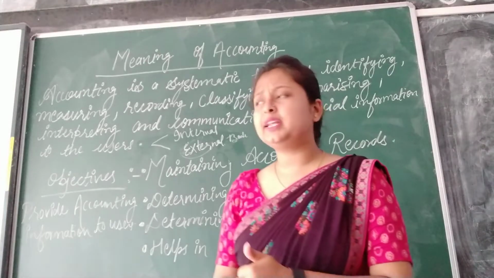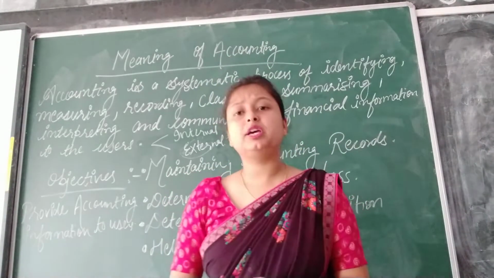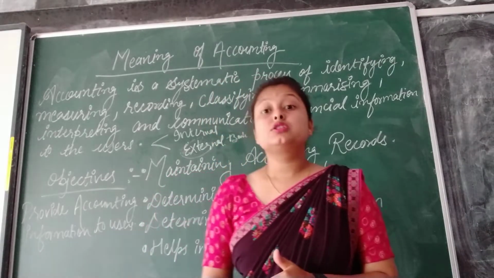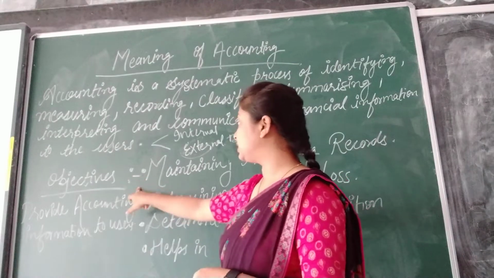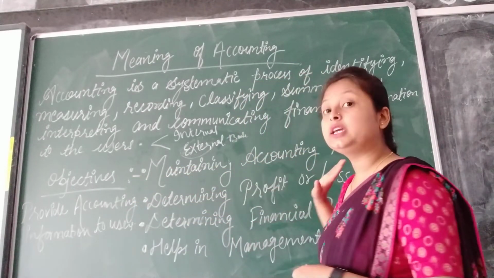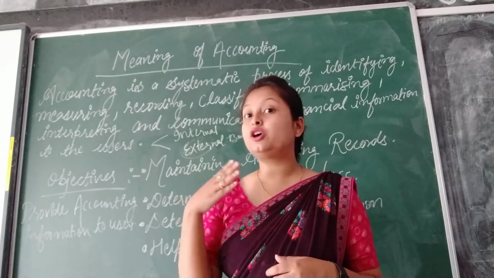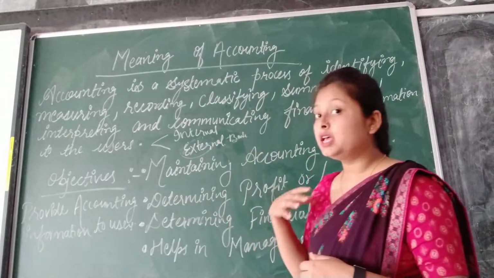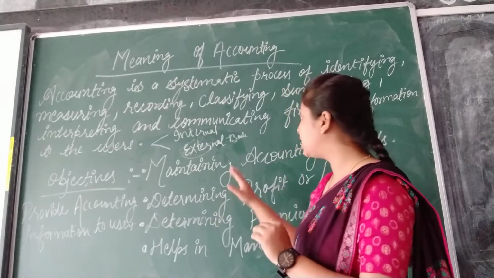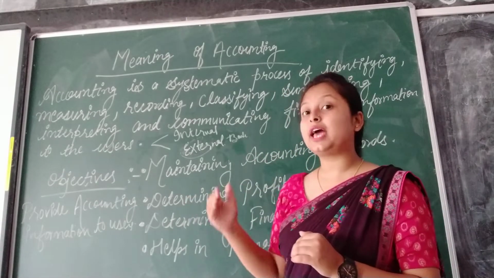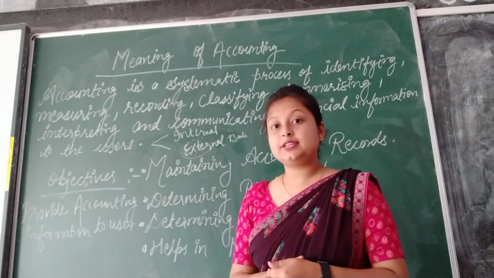Why is a firm preparing a proper record related to their organization? So what can be the objective of preparing that? The first objective is to maintain accounting records. Each and every transaction, I told you, we cannot keep in our mind. So for that, we maintain a proper accounting record so that we can analyze the things in the organization.